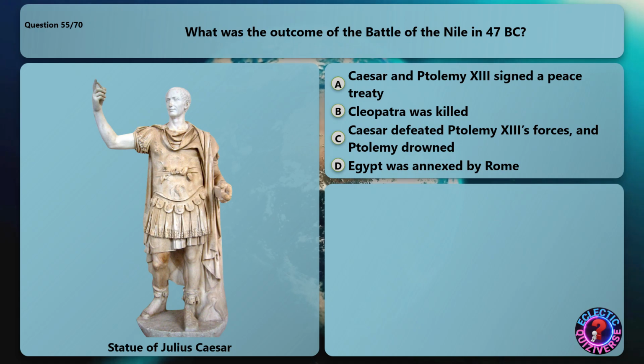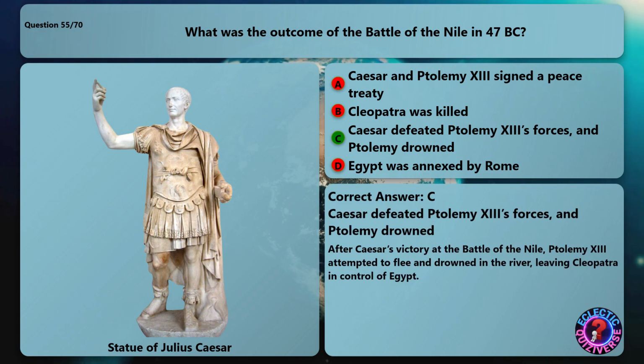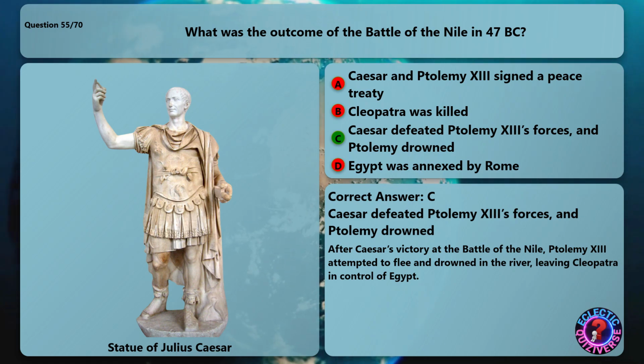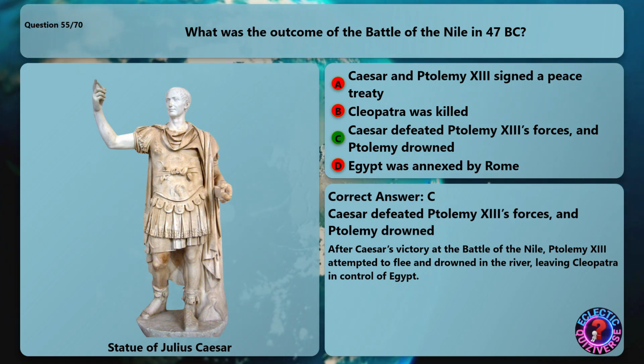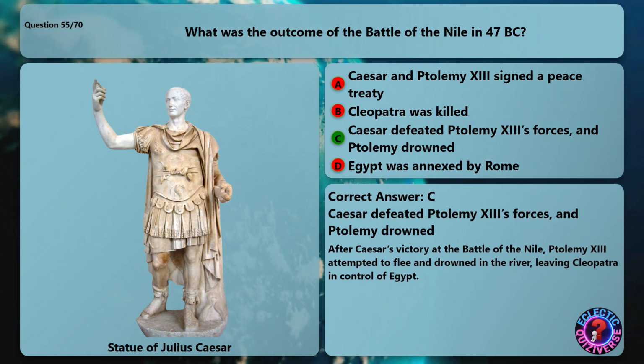What was the outcome of the Battle of the Nile in 47 BC? The correct answer is Caesar defeated Ptolemy XIII's forces, and Ptolemy drowned. After Caesar's victory at the Battle of the Nile, Ptolemy XIII attempted to flee and drowned in the river, leaving Cleopatra in control of Egypt.